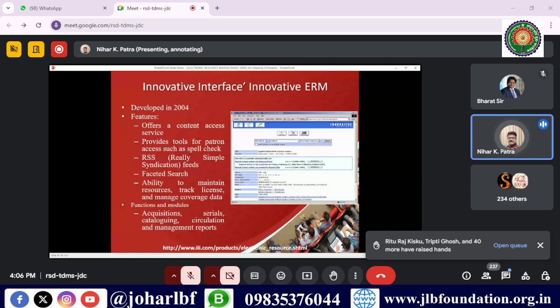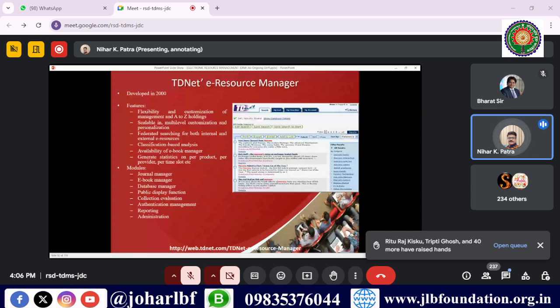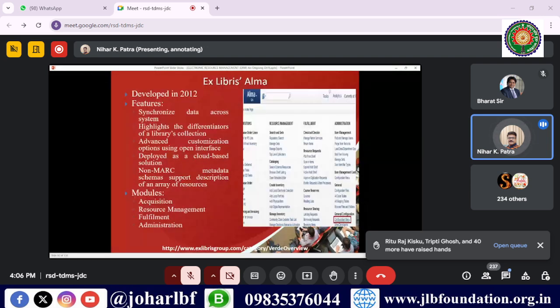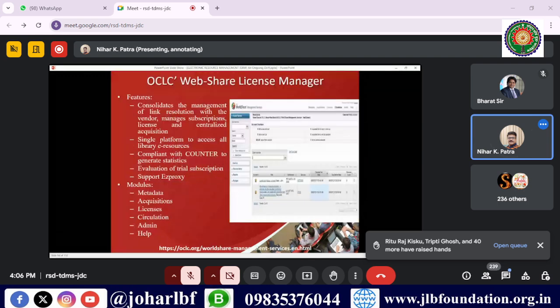These are the features of the ERM software, different features of the different softwares. So I don't think that will be useful for the undergraduate students. Develop, this is Alma. This Alma is the best library ERM software, but you can manage all the resources with almost all features.